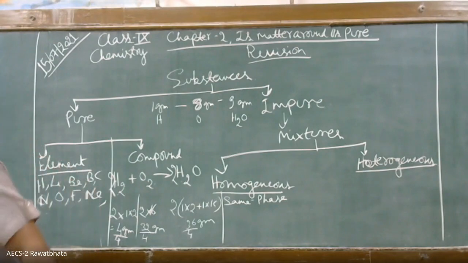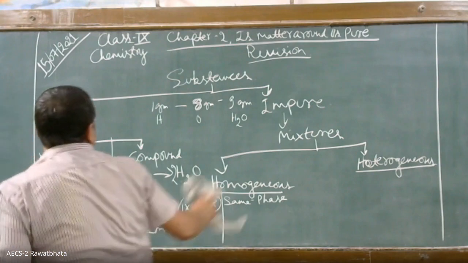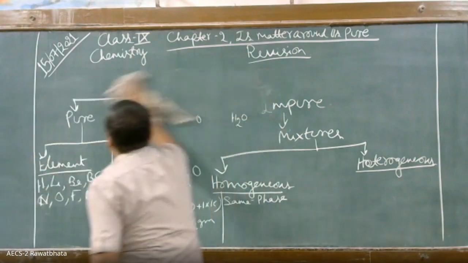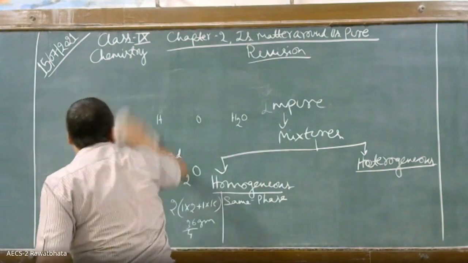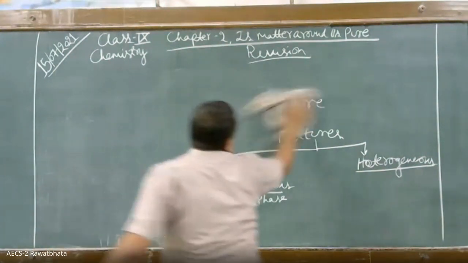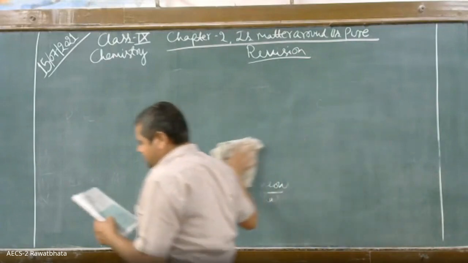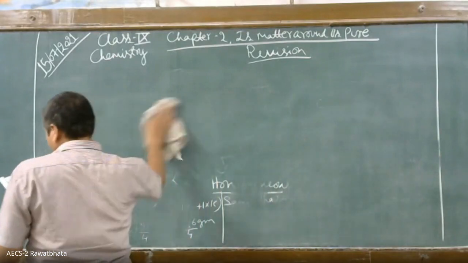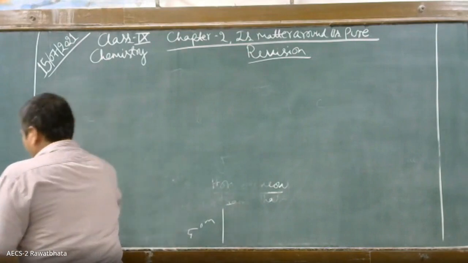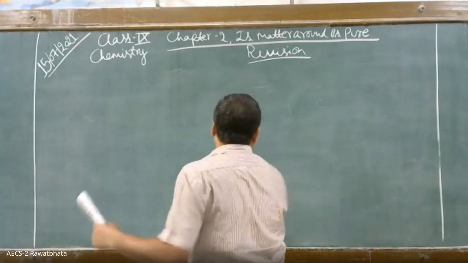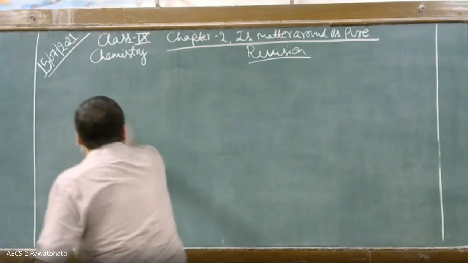One question is related with classification of the substances as element, compound, and mixture. Please write down the question and we will solve it. Classify the following substances as element, compound, and mixture.